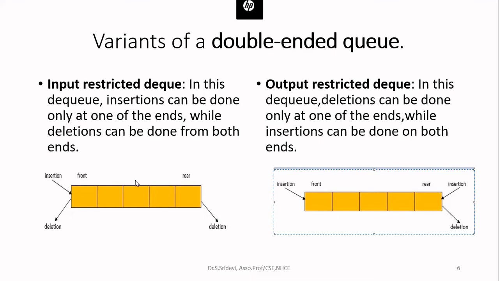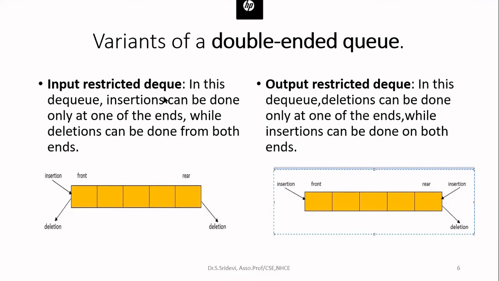One of the variants is the input restricted queue. The meaning of input restricted queue is that when you perform the input, meaning insertion, there is a restriction in the insertion. You cannot insert in both the ends. You can insert at one end only. That is called an input restricted queue. Whereas you can perform deletion in both the ends. So you see the definition.